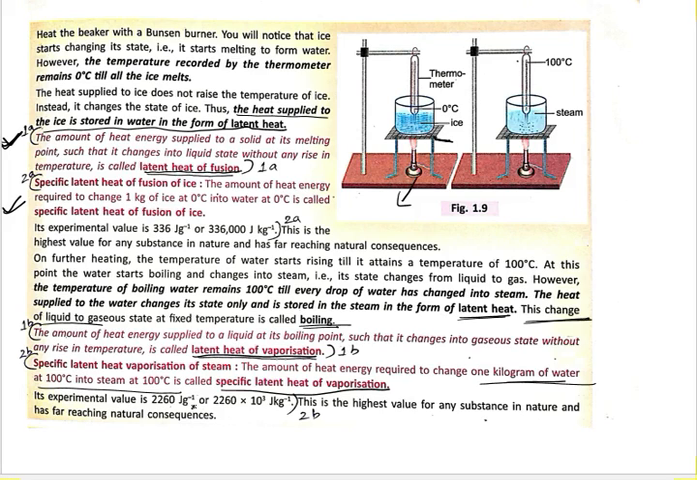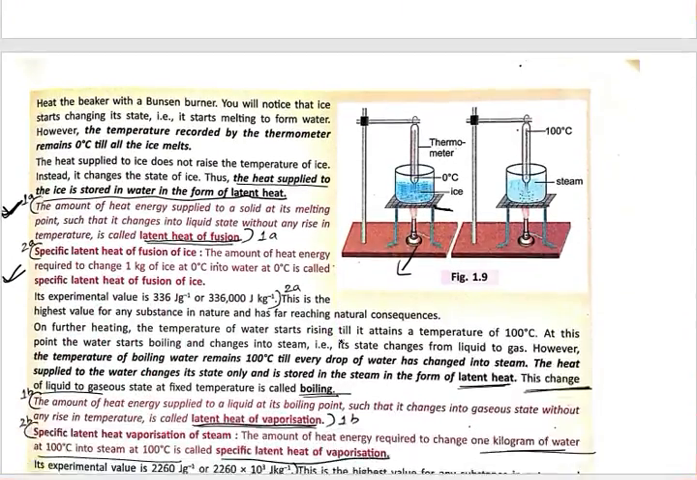Okay, and its experimental value is 2260 joule per gram, or 2260 into 10 to the power 3 joule per kg. And this is the highest value of any substance in nature, and has far reaching natural consequences. So we have got 3, 4 or 5 definitions.